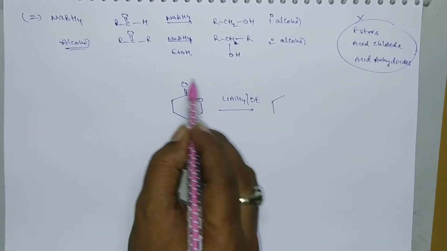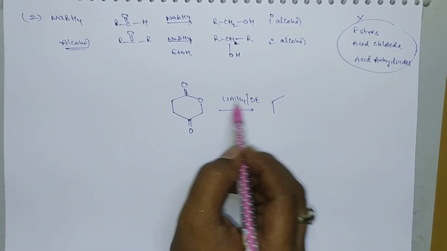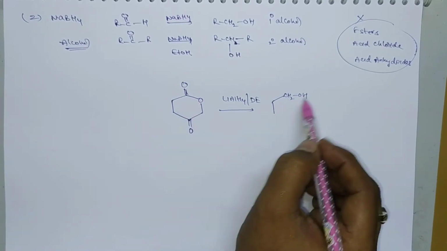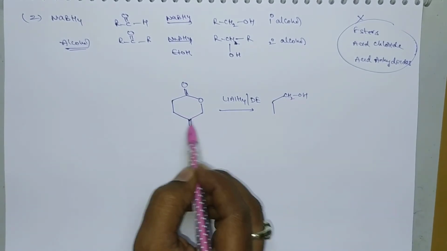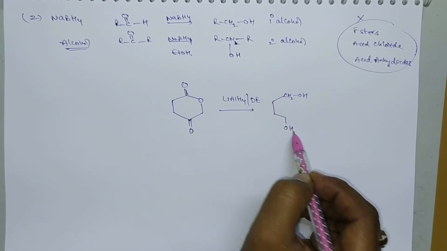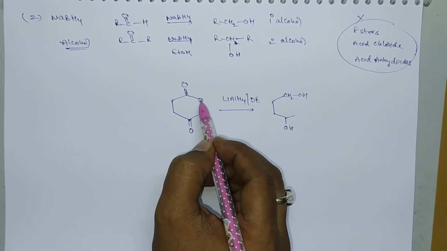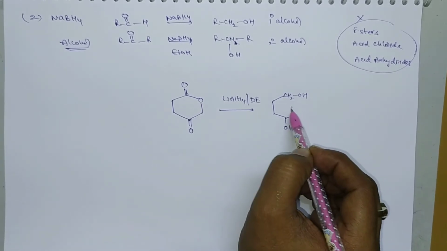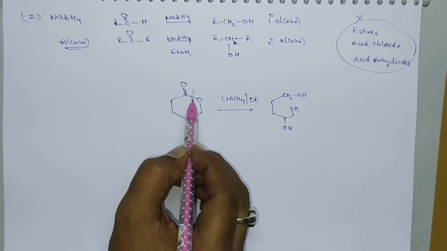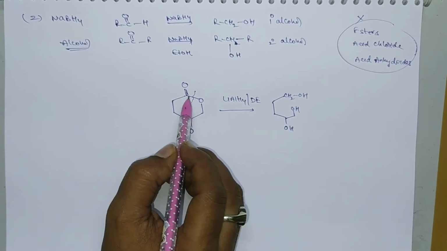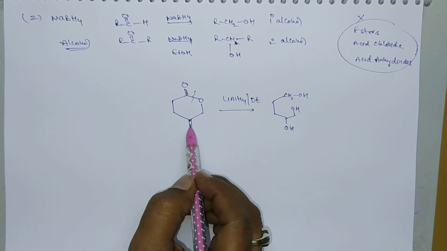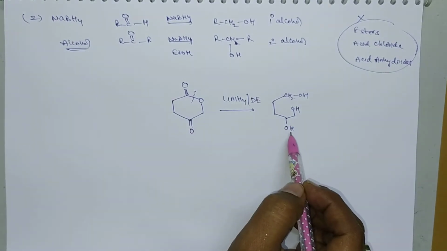Here this ester can be reduced in presence of lithium aluminum hydride. It forms CH2OH, it can be converted into alcohol. And this keto group can also be reduced to form alcohol. Here it is a secondary alcohol, and this one is also converted to alcohol. So the product is like this. By cleaving this C-O bond, we can reduce it to alcohol. This also can be reduced to alcohol, and the keto group is converted into a secondary alcohol.